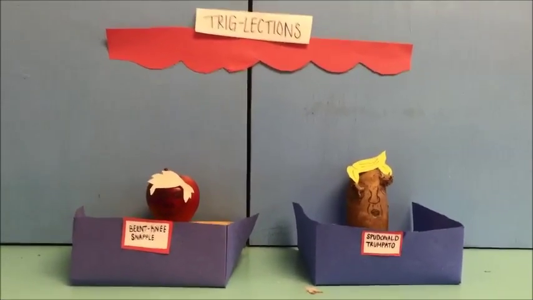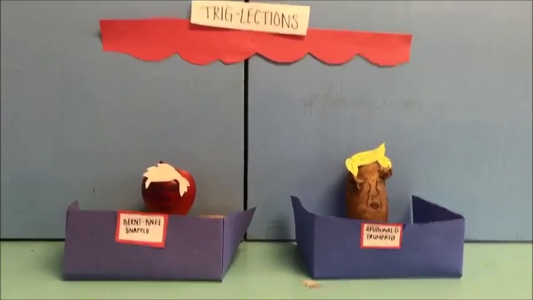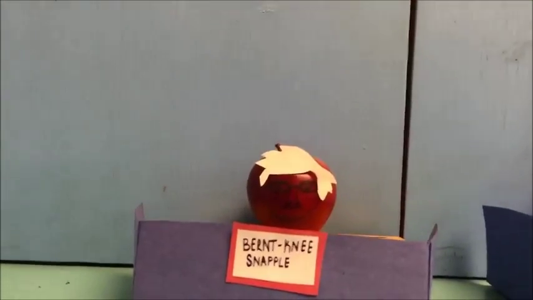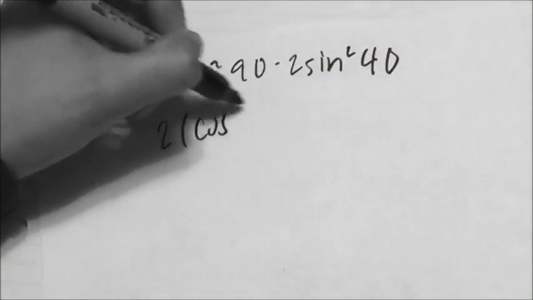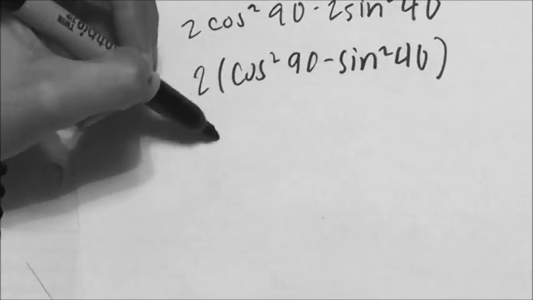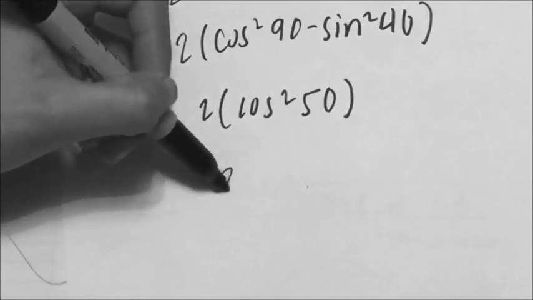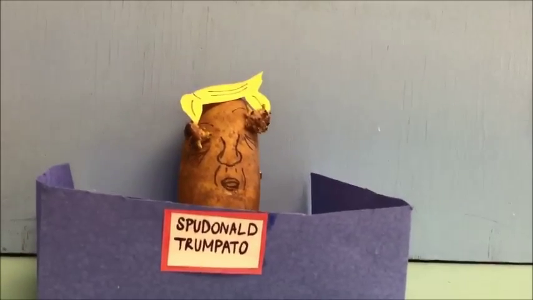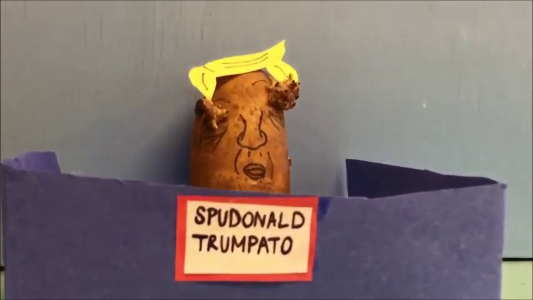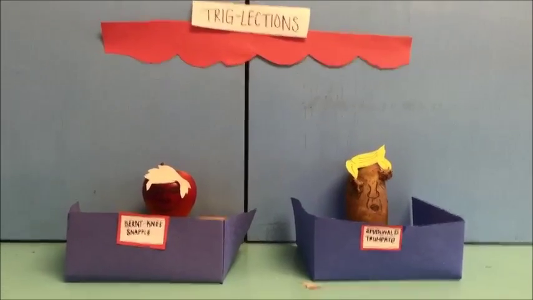And we're back to the 2016 presidential Trig elections. Problem number 4. Simplify 2 cos squared 90 minus 2 sine squared 40 using double angle identities. So for this, you're using cos 2u, and you carry out the 2, so you get cos squared 90 minus sine squared 40. And so then that turns into 2 parentheses cos squared 50, and then you get 2 cos squared 100. The answer is 2 cos squared 100. Donald Trumpado, unfortunately that is correct.